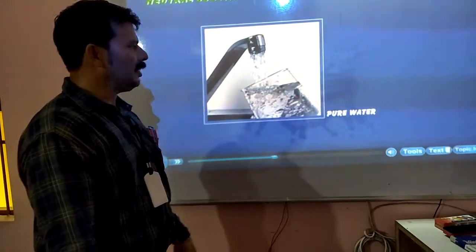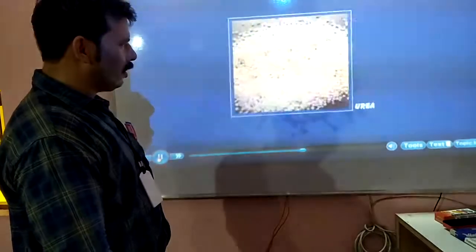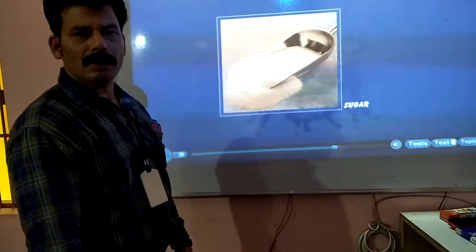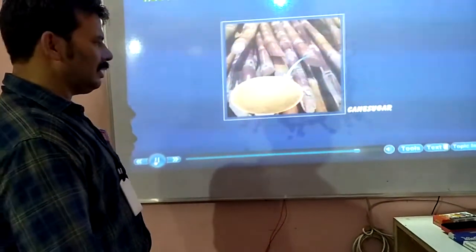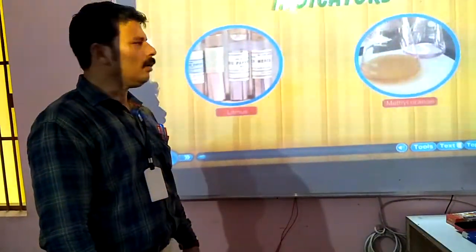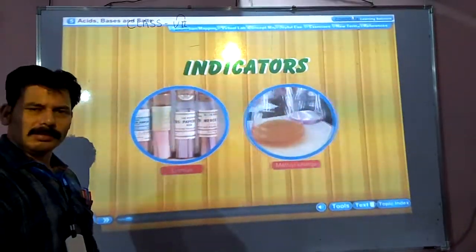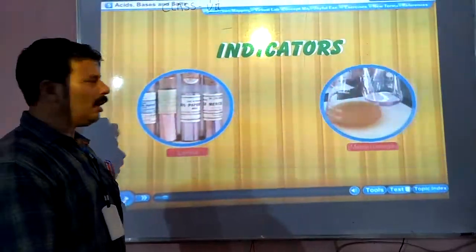Like pure water, it is neither acidic nor basic. Glucose, sugar, urea, all these things are neither acidic nor basic. Even common salt, that is edible salt, and the sugar that is obtained from the cane, they are all things that we get from nature.